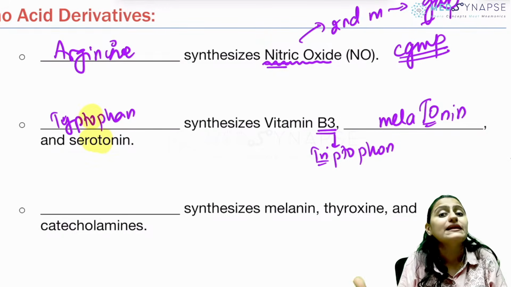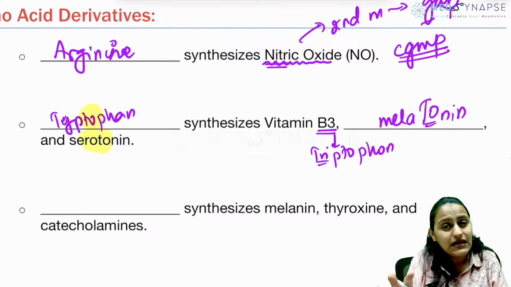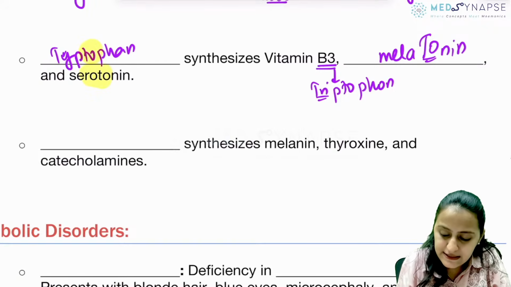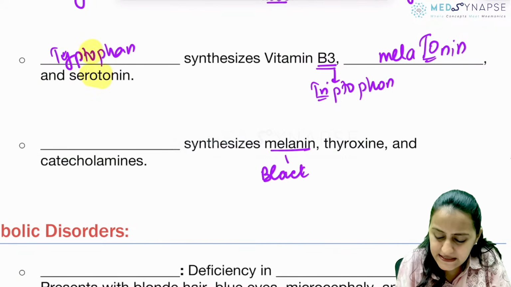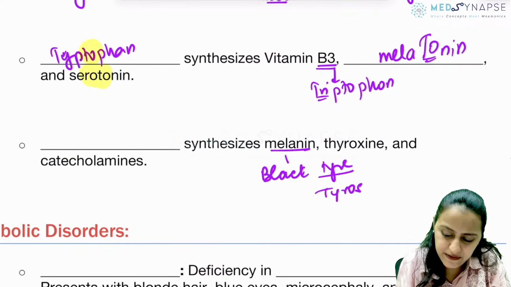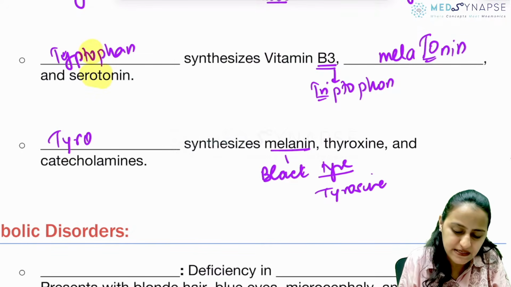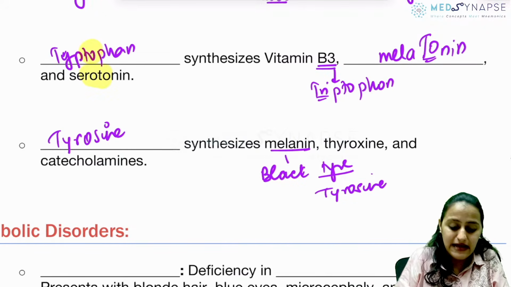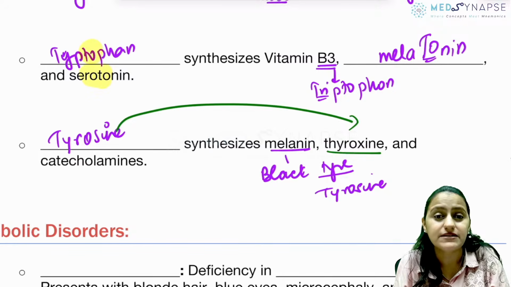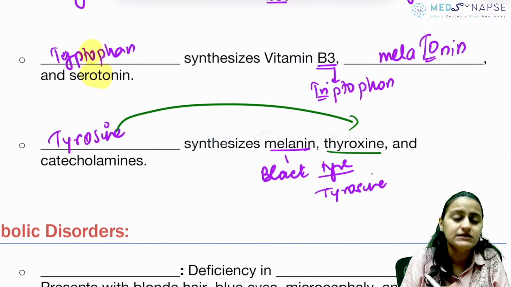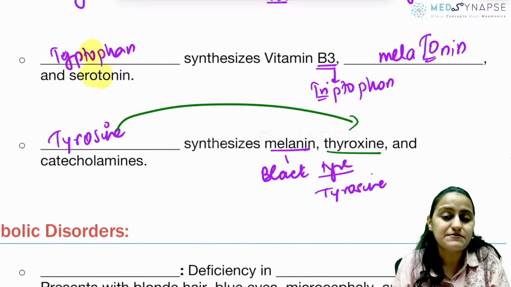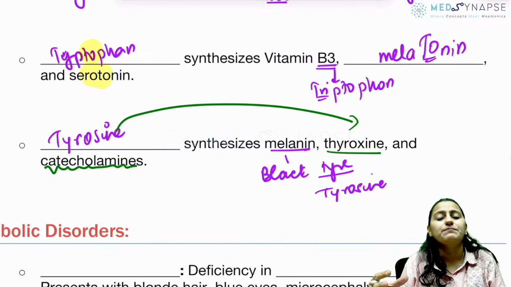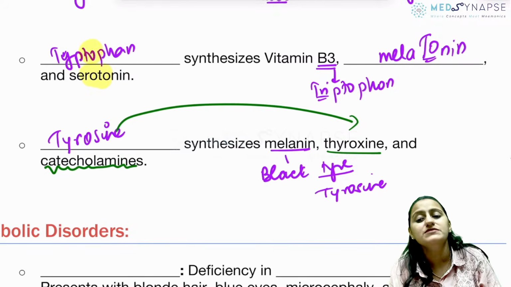From where does the melanin come? Remember, melanin is black color. Black color is tire. So, melanin, black tire. It is tyrosine. Okay, tyrosine synthesizes melanin. And remember that tyrosine is rhyming with thyroxine. So, thyroxine is also from tyrosine. Thyroxine, right? A lot of sympathetic activity. Remember catecholamines, dopamine, norepinephrine, epinephrine, these all also come from tyrosine.